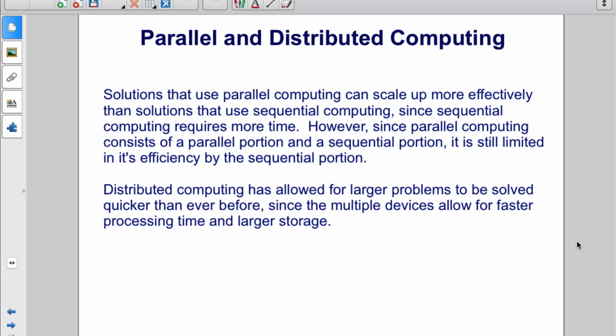Solutions that use parallel computing can scale up more effectively than solutions that use sequential computing, since sequential computing requires more time. However, since parallel computing consists of a parallel portion and a sequential portion, it is still limited in its efficiency by the sequential portion. Distributed computing has allowed for larger problems to be solved quicker than ever before, since the multiple devices allow for faster processing time and larger storage.